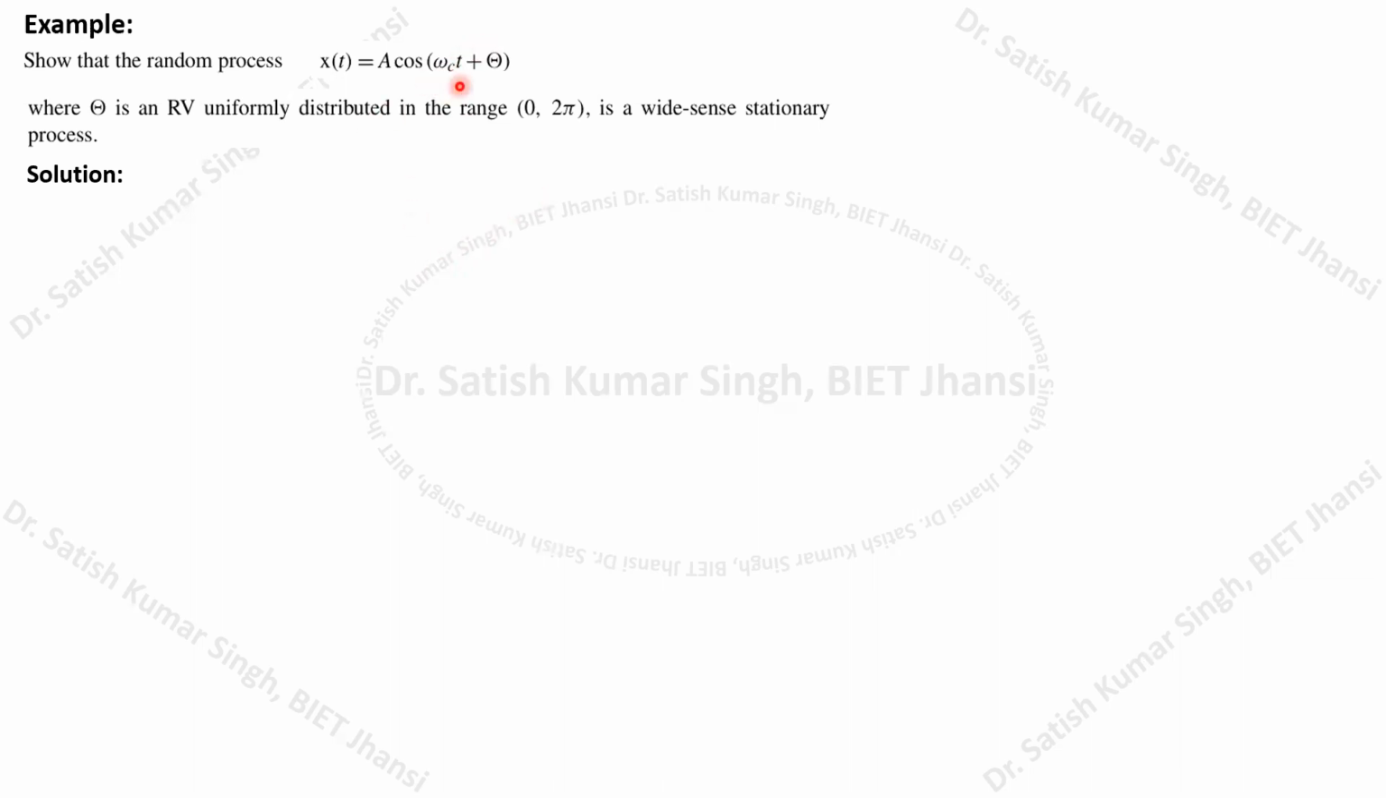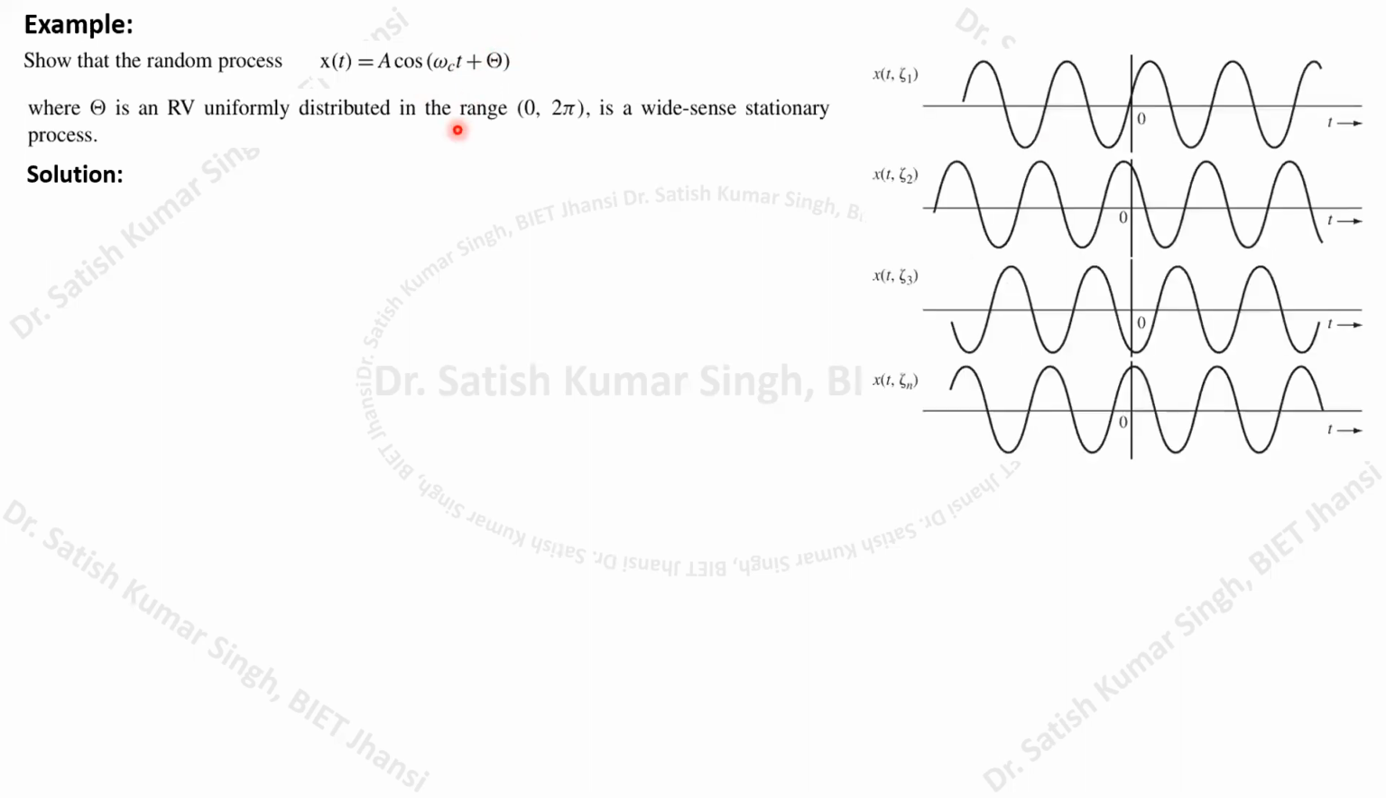So let us try to plot this one. Because θ is a random variable uniformly distributed over 0 to 2π, for various values of θ we can plot an infinite number of such cosine functions with different phase values. Here you can see that if we change the phase values, we get different cosine functions with different initial phase values. This way we can have an infinite number of such samples, and therefore it is a random process, right?